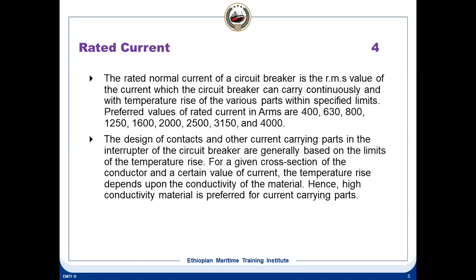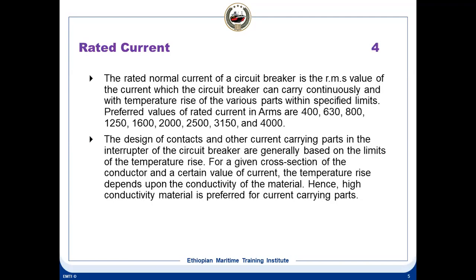Then the rated current. The rated normal current of a circuit breaker is the RMS value of the current which the circuit breaker can carry continuously, with the temperature rise of various parts within the specified limits. So it will always be like 400, 630, 800, it goes like this. The contacts and other current carrying parts in the interrupter are generally based on the limits of temperature rise. This is the rated current, and you'll find this also on the breaker.